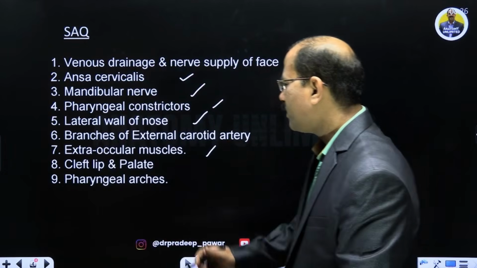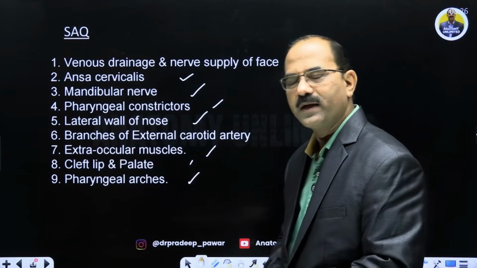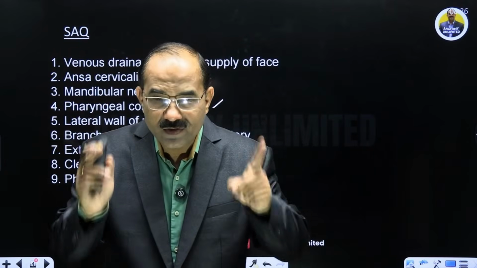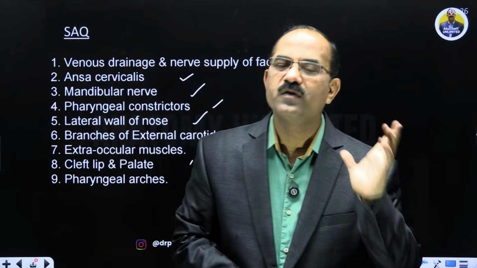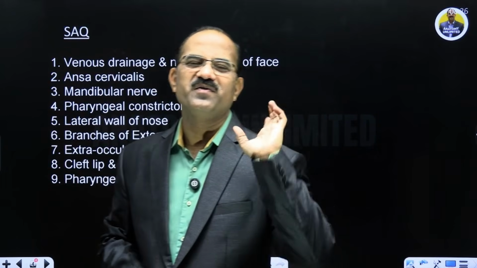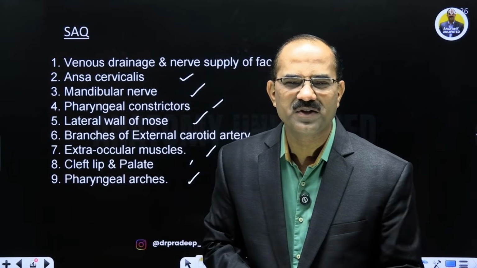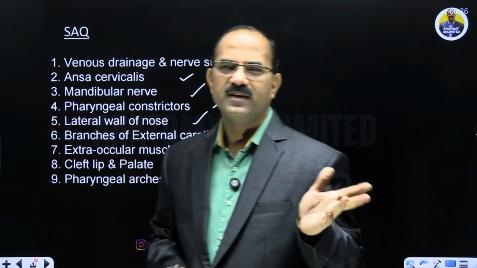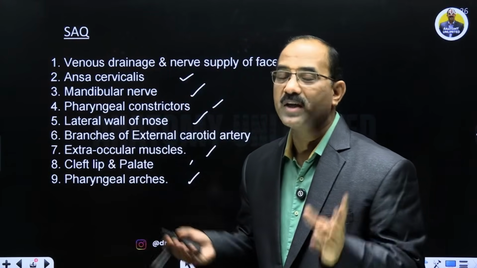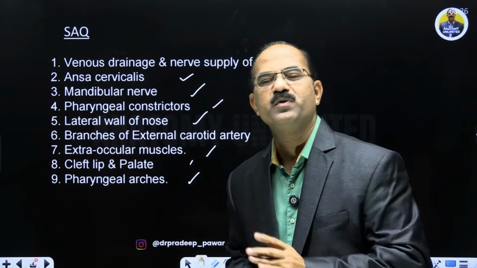Fine. And in embryology, pharyngeal arches and cleft palate. In pharyngeal arches you have to know the nerves of the arch, the muscles of the arch, the cartilages, the bones of the arch and the artery of the arch. That's very important, they always ask this. Pharyngeal arches: the first arch, the second arch, like this. They ask it in vivas also. Tables in embryology, table-based questions are also asked in vivas.